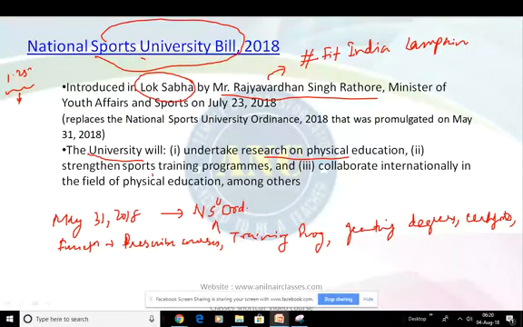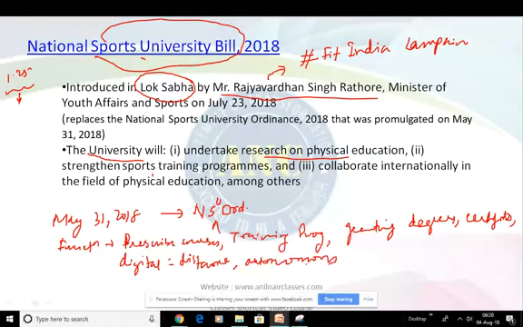Then providing a digital education system facility for distance learning, for enthusiasts who cannot come and join the university, then conferring autonomous status on a college or training institution, right? So this was the objective as I have defined.